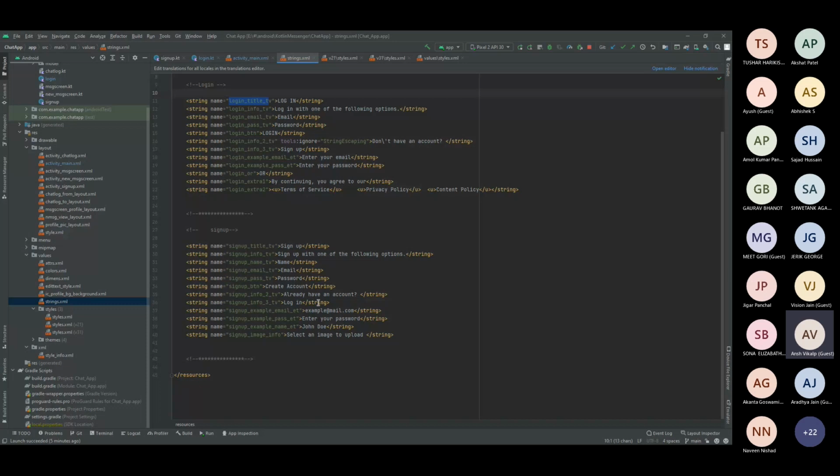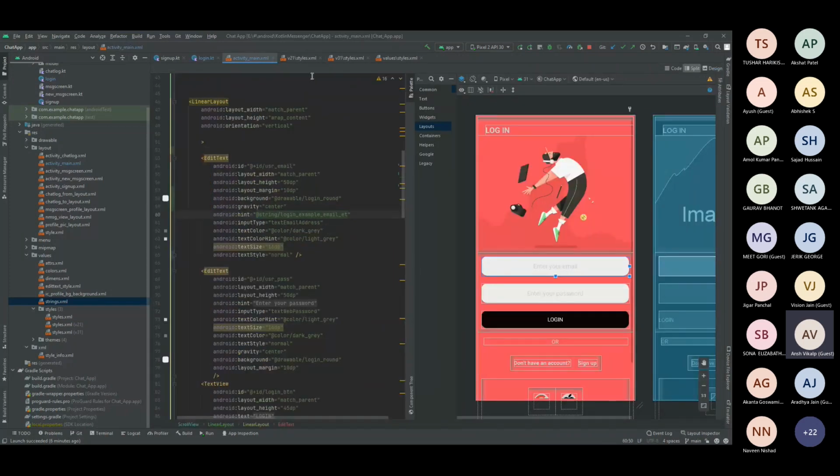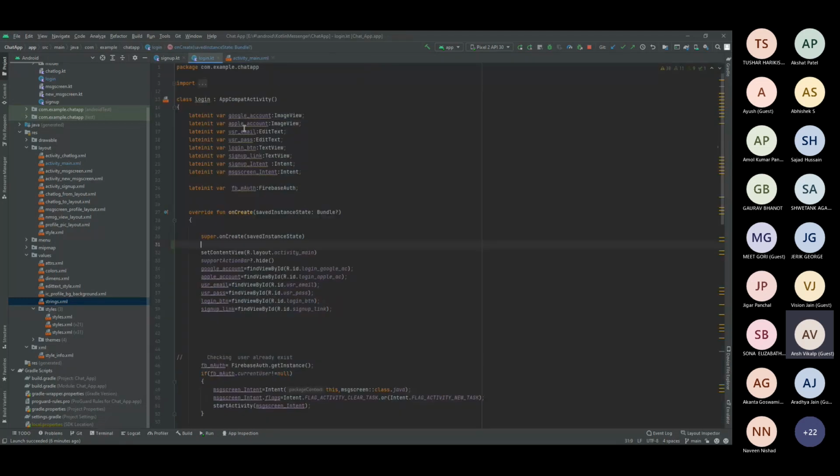So whenever the device language changes, for example from English to French, that particular text will be changed. Otherwise, if you don't do it, that is also fine, but only the default language will be displayed whenever the device is in a language other than English. This is all advanced stuff. Let's start with the basic one. Okay, so yeah, talking about here, why I want to mention this particular standard.